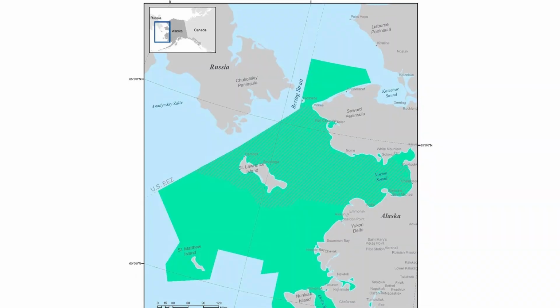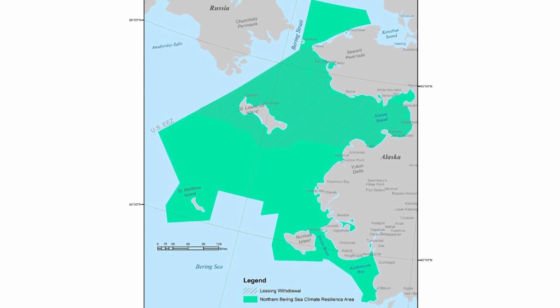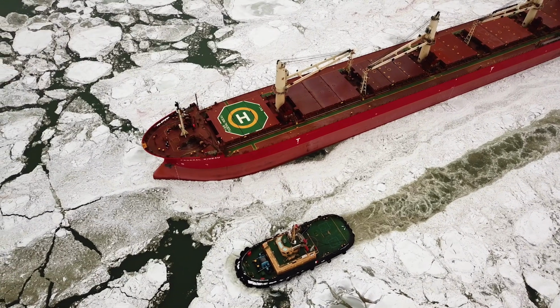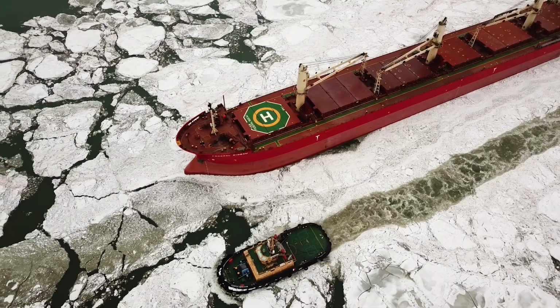And so the Northern Bering Sea Climate Resilience Area was put on both by Washington as well as the coastal communities to say that you cannot do commercial fishing north of a certain area up to Bering Strait. And then from Bering Strait northward, we have, as the U.S., closed that area of the Arctic on the U.S. side for commercial fishing. So it's a closure basically for commercial activities to occur in the region